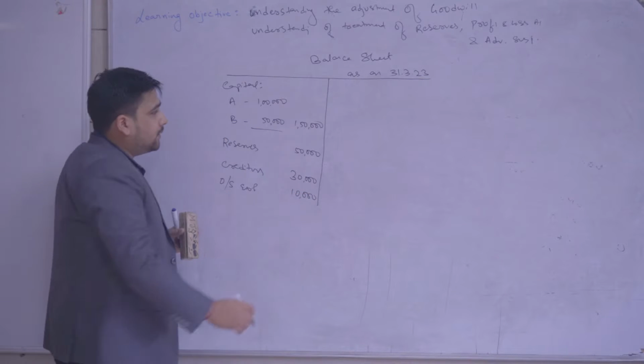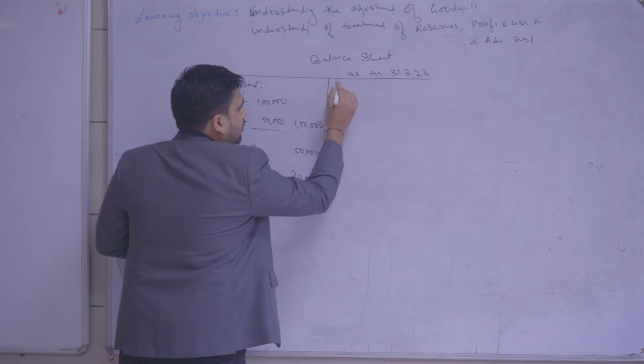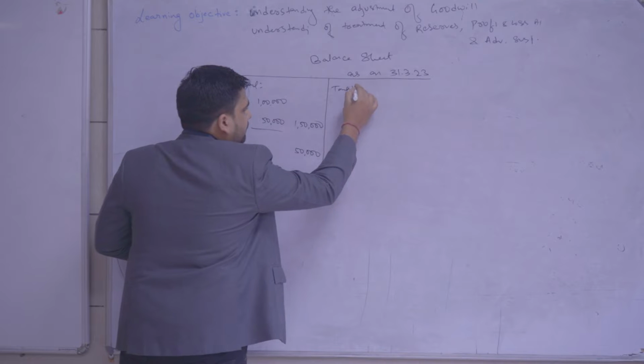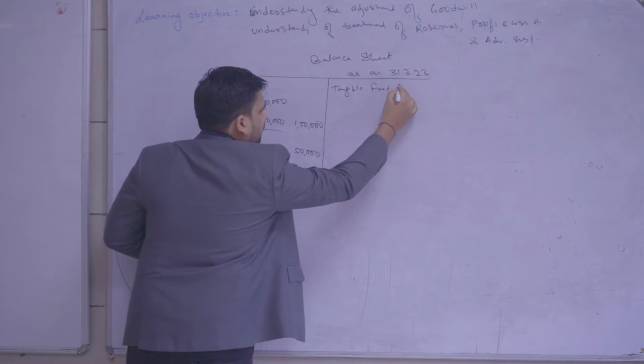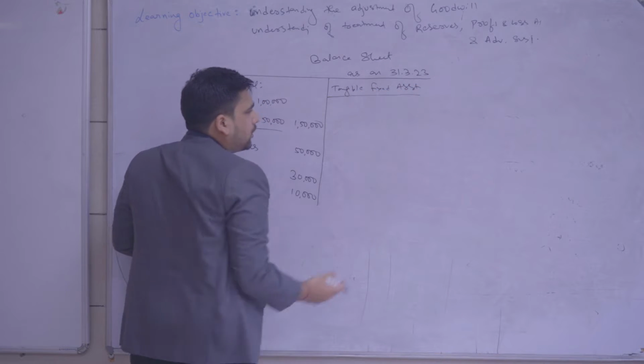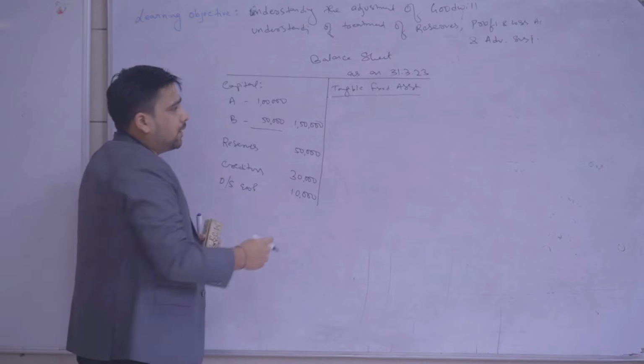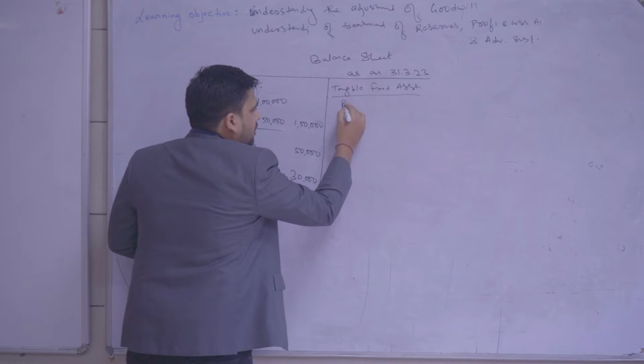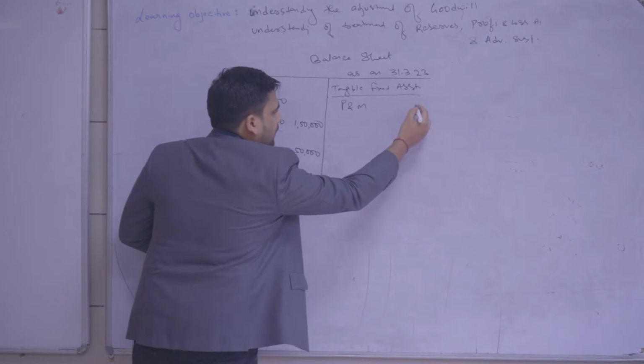Now coming to the asset side, there are some fixed assets, so it can be tangible fixed assets. I am taking one or two examples so that we can understand some more concepts also. Say we have plant and machinery at a value of rupees 80,000.